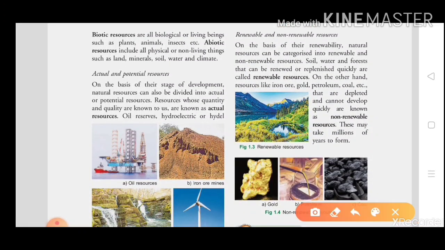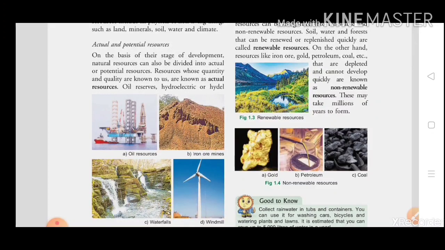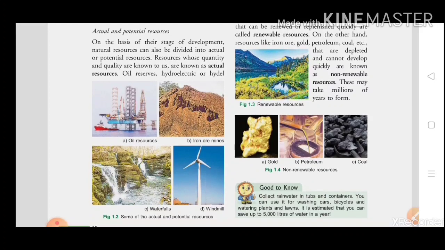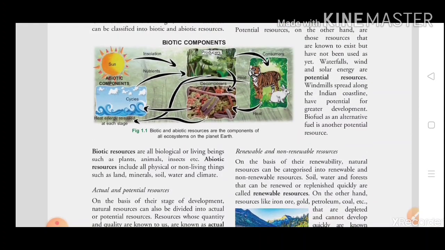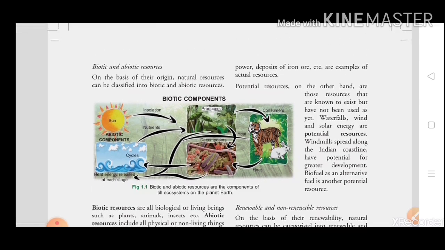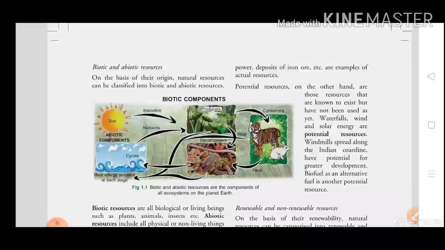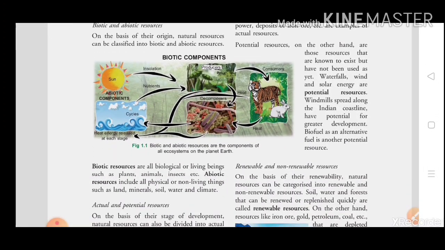Okay students, so here is another topic: what is actual and potential resources. Actual resources are those whose quality and quantity are known to us, like oil, hydropower, deposits of iron ore, etc. These are examples of your actual resources.